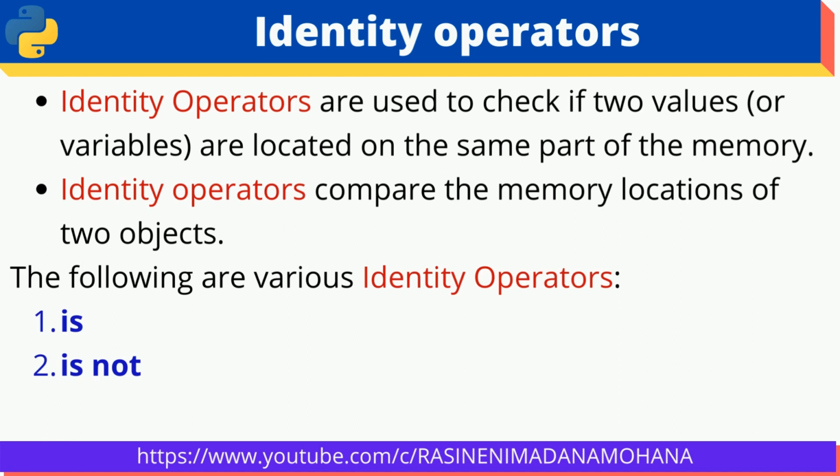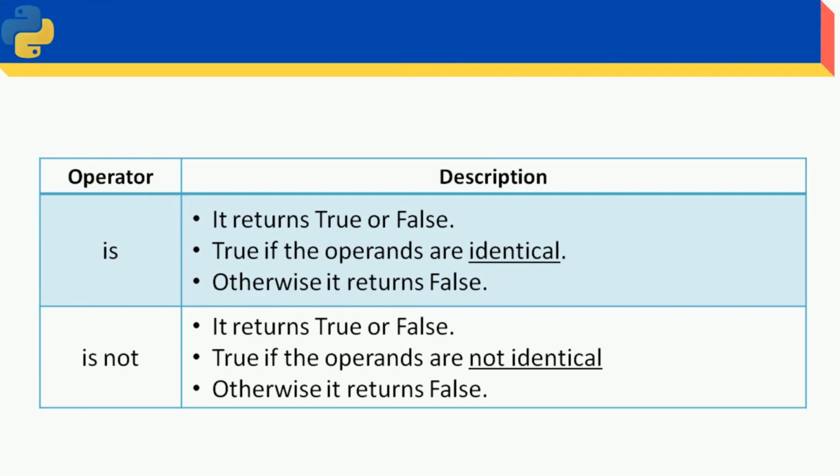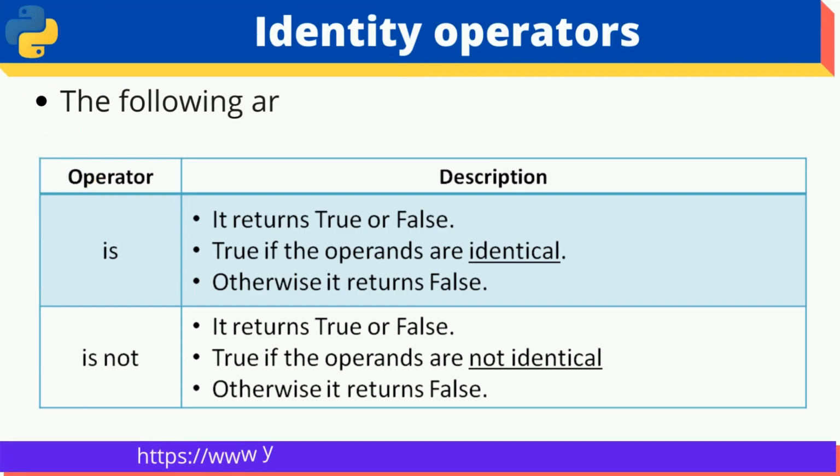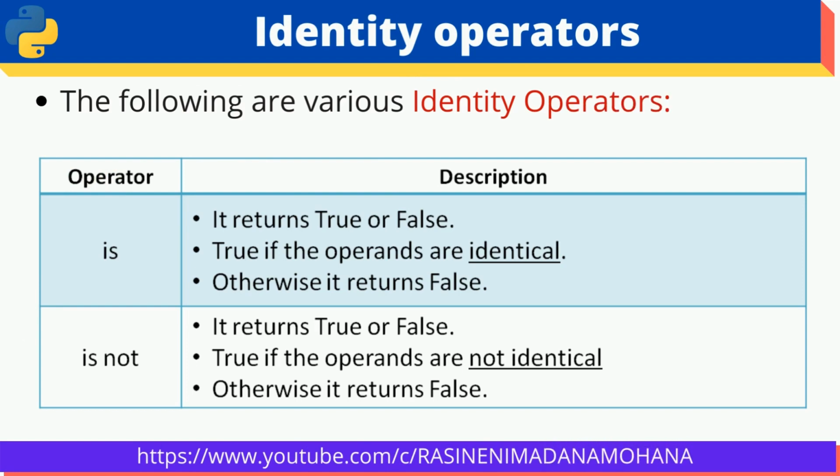There are two types of identity operators. One is is, another one is is not. Like the membership operators in and not in, here it is is and is not. Now let us see the meaning of these two. The following table shows the two identity operators. Here also is and is not return either true or false, like membership operators.